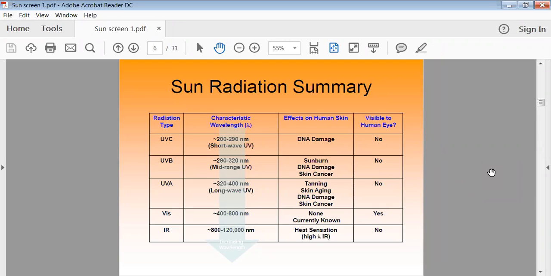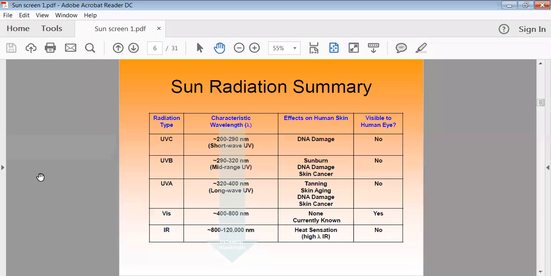Then another ray is the UVB, that is the second one. This starts from 290 to 320 nanometer. So this is called, we can say, a less damaging ray. They can cause sunburn. They can also damage the DNA if we are exposed for a longer time, and they can cause skin cancer also.